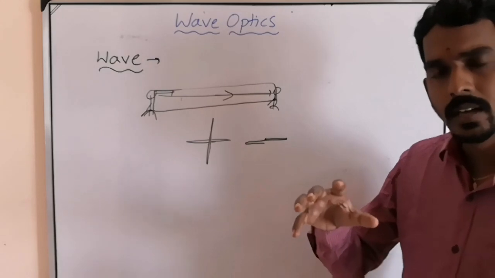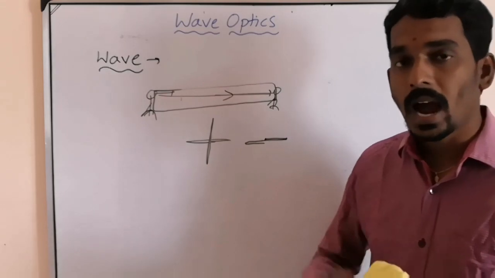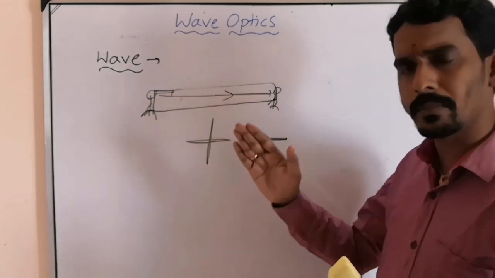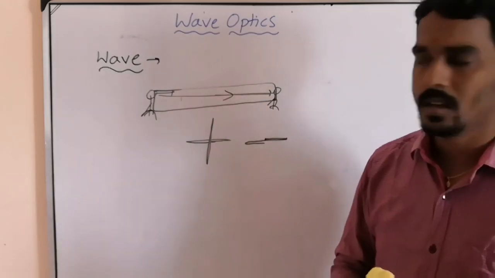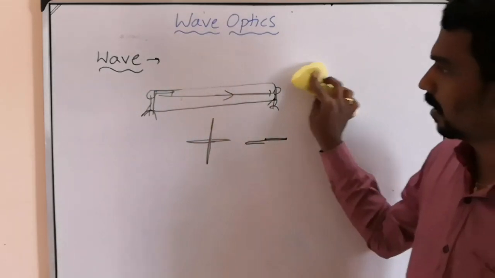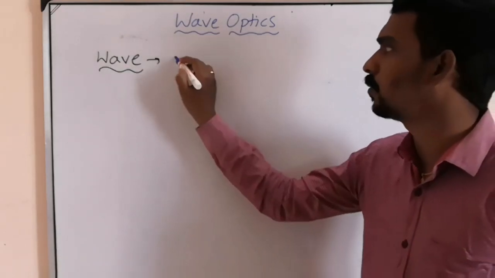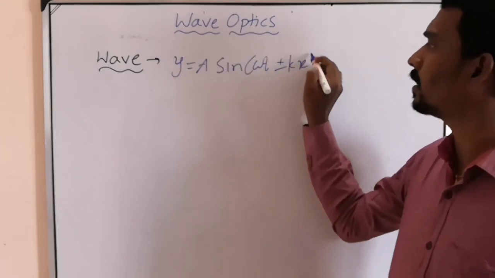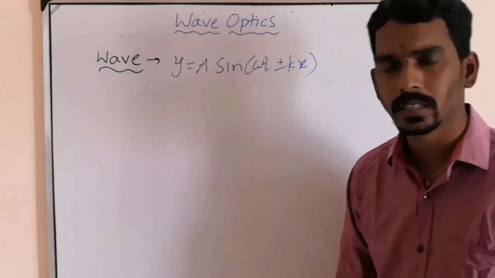So, that motion which generates from the vibration of the particles of the medium and which carries energy from one place to another place, it may be sound energy, it may be light energy, it may be something else, that kind of motion we call wave motion. Now, we will write one equation for the wave motion, that is y equal to a sin omega t plus or minus kx.